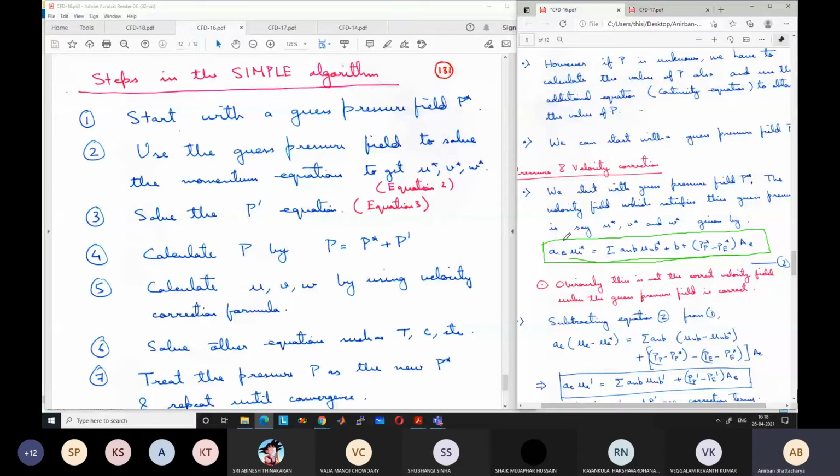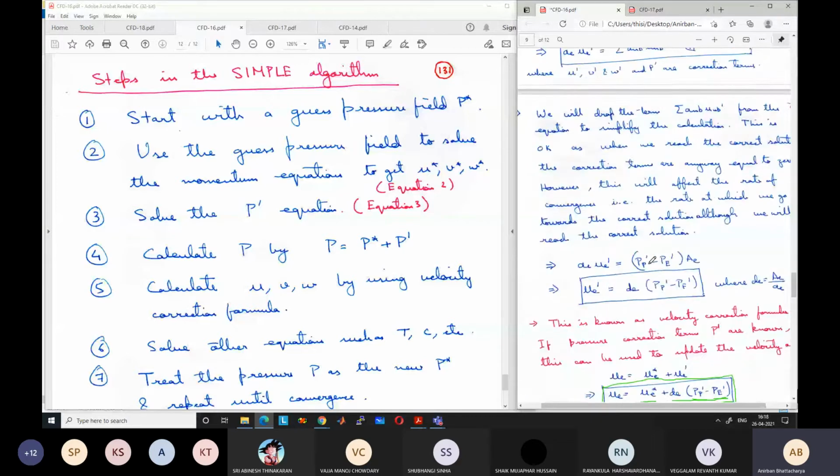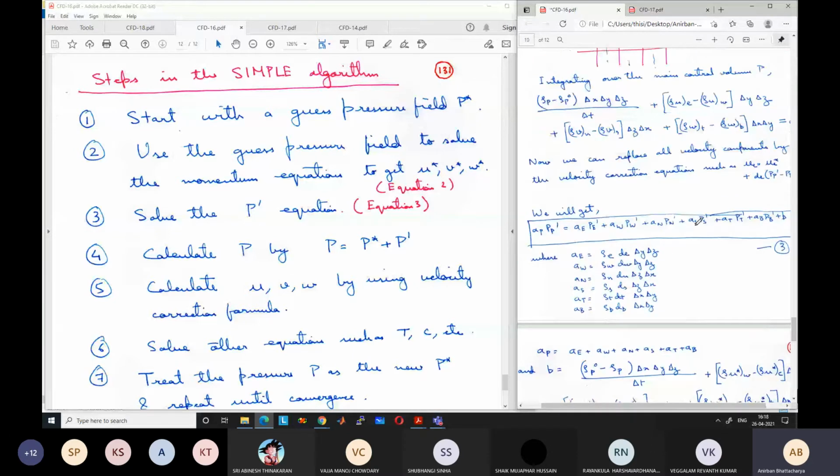Once we have solved and obtained U star, V star, we will now solve the pressure correction equation. Again, we will be using the same algorithm, TDMA. The momentum equation also we will be using TDMA, line by line TDMA or Gauss-Seidel. For this also same solution algorithm. We can just use the same solver for solving any of these equations. Only thing is that we will supply different coefficients. Okay. So we will solve the pressure equation to get the pressure correction term.